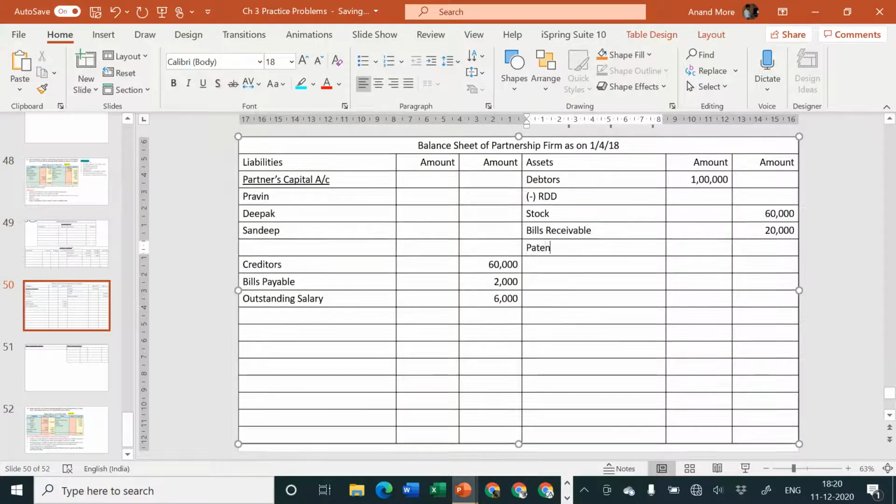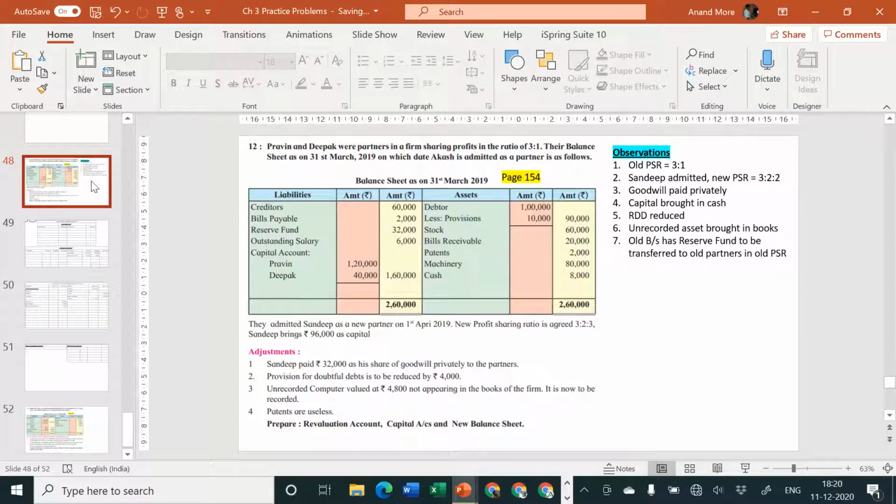Our rules are very simple. If there is an adjustment, inner column. If there is no adjustment, outer column. Leave one line. If there is one adjustment, one line. Two adjustments, 3 lines. 4 adjustments, 5 lines. 6 adjustments, likewise you can go for 7 lines, etc. Okay.